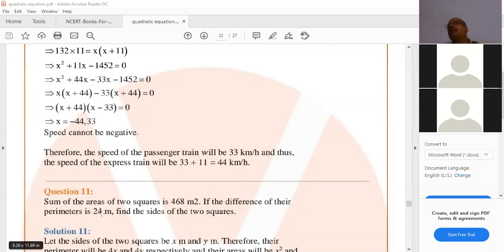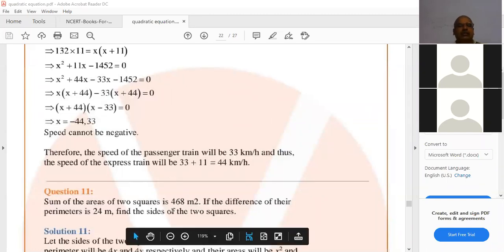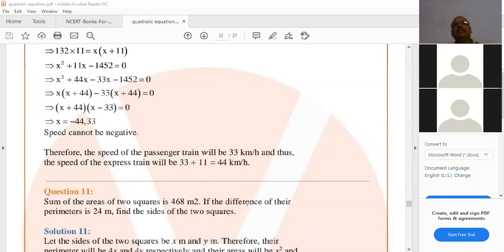What is the formula for the perimeter of a square? Perimeter of a square is 4s, 4 into side. That's why the perimeter of one square is 4x, and the perimeter of the other square is 4y. Now the difference of their perimeters means 4x minus 4y equal to 24.